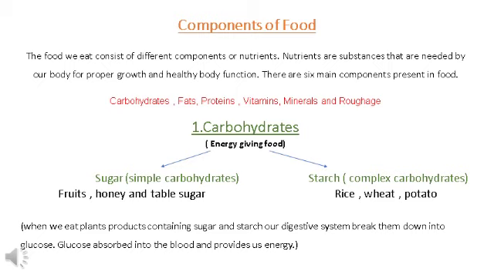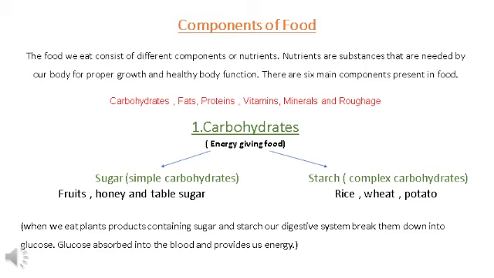As we have learned in our previous class, the food we eat contains substances called nutrients that our body requires to grow and stay healthy. In this chapter, let's learn more about these nutrients, their importance, and the disorders caused due to the lack or excess of nutrients in the body. So let's start with carbohydrates.